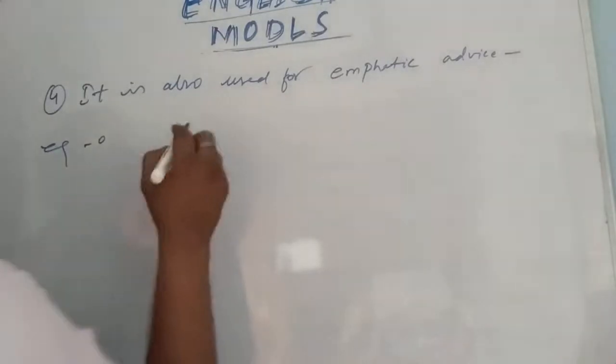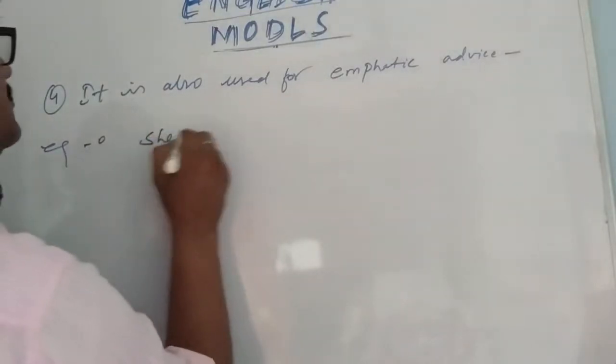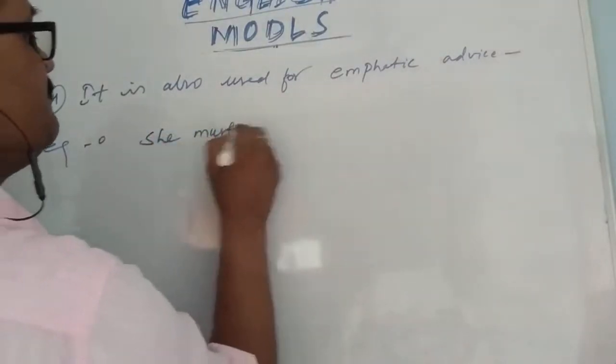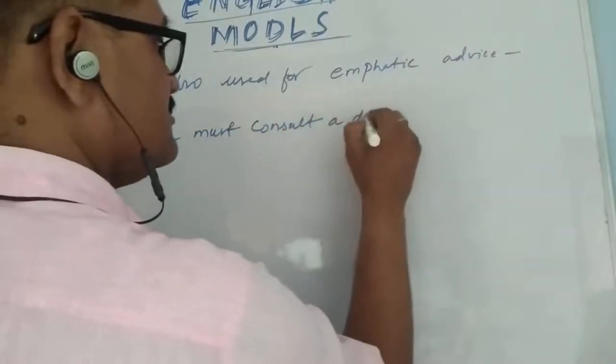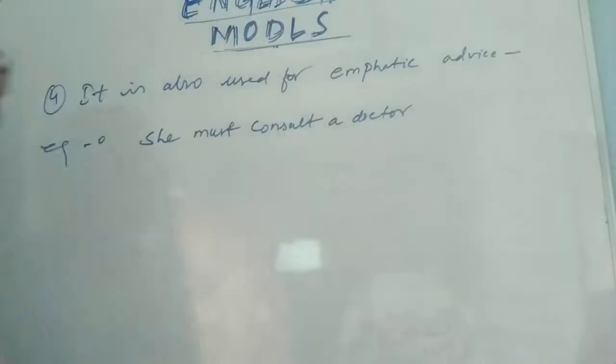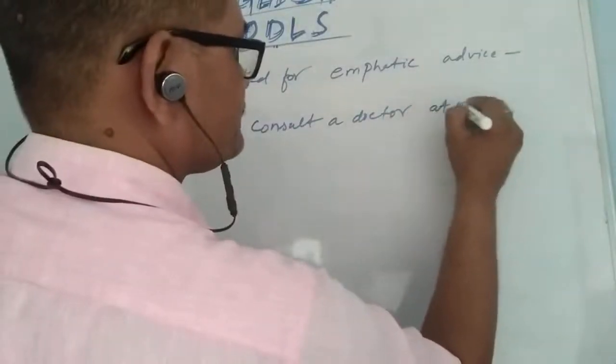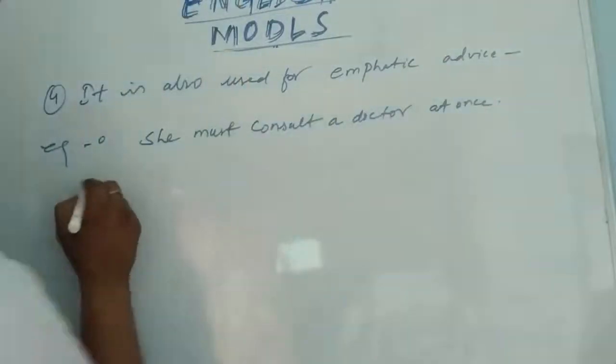Now, example. She must consult a doctor. She must consult a doctor at once.